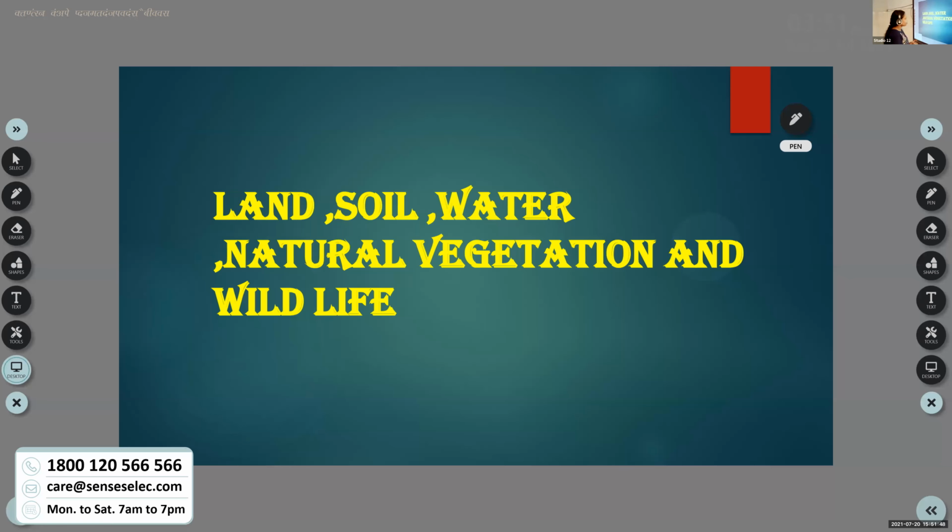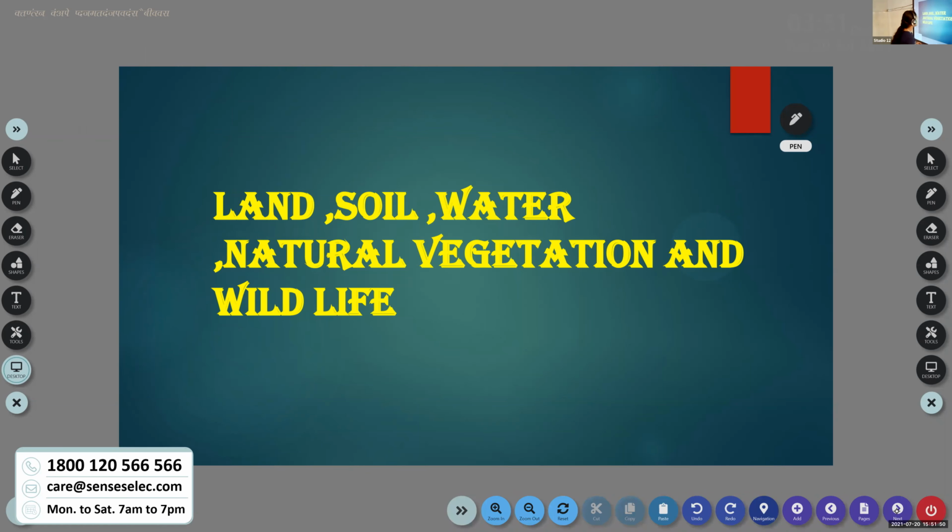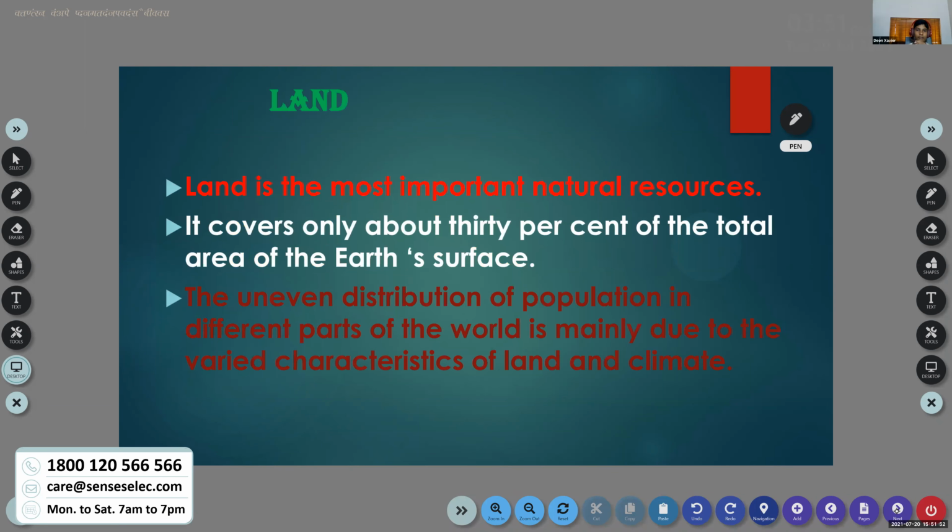Once again, we will revise the topics. The first one is land. Land is the most important natural resource. We know that 1/3 of the earth is covered with land area, and 2/3 of the earth is covered with water. That's why the earth is known as the blue planet.